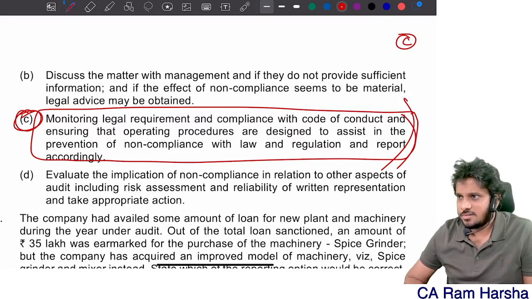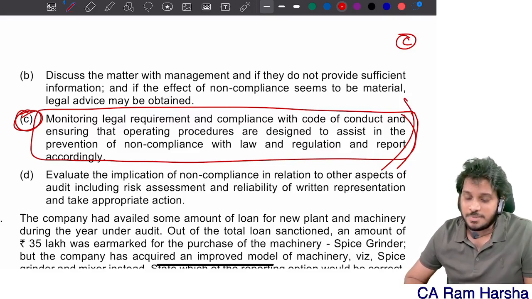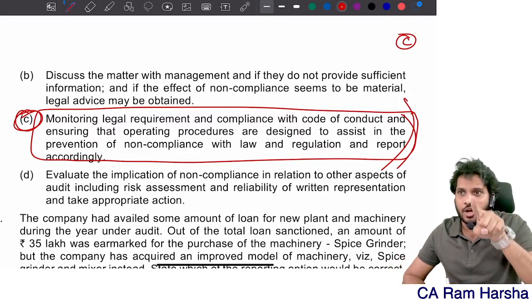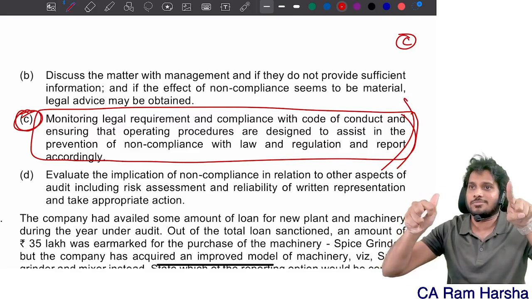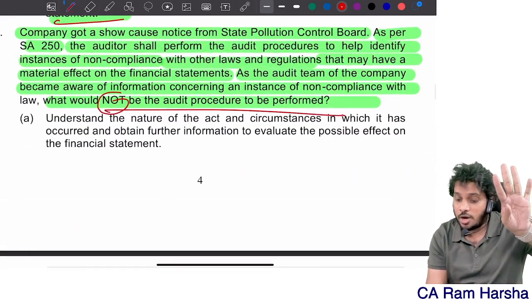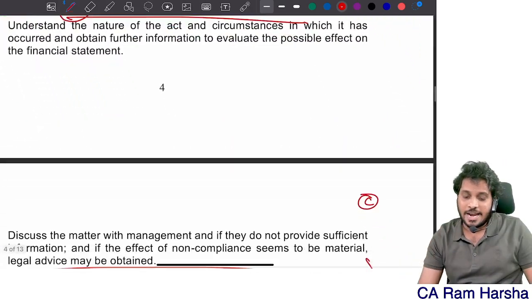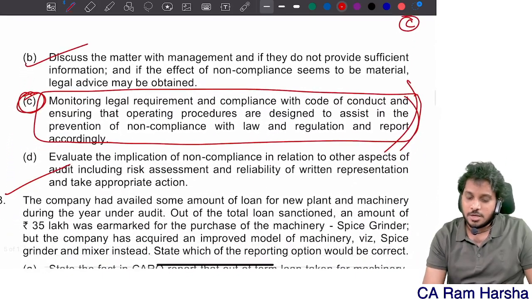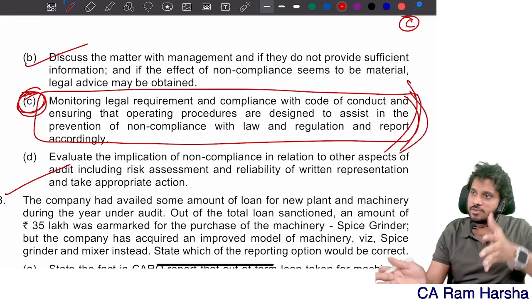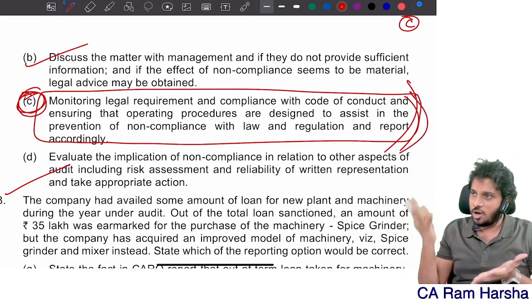See, in this case, this point we don't consider. You identified some pollution control related non-compliance. With regard to that, what will you do? So here, what they are asking is, with regard to that, what you will not do? Indirectly identify what you will do for non-compliance. You will do all this. This I will not do. Why will I do this? I would have done this long ago. I did all this in my